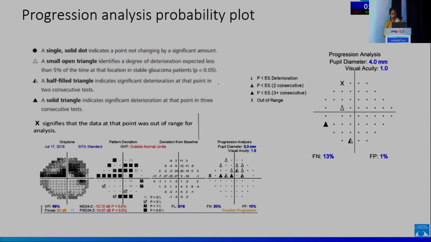The GPA performs a progression analysis probability plot where it compares the baselines with the current visual fields and gives you a probability plot with a small open triangle indicating a degree of deterioration expected less than 5% of the time at that location. A half-full triangle indicates significant deterioration at that point in 2 consecutive tests, and a solid triangle indicates significant deterioration at the time in 3 consecutive tests. And an X signifies that the data at that point was out of range for analysis.